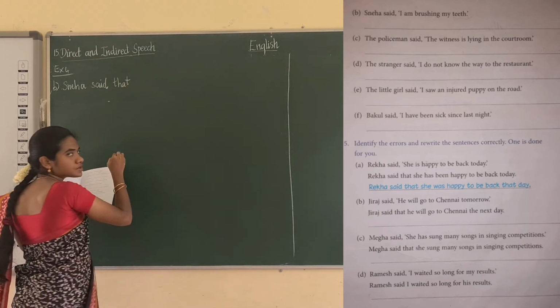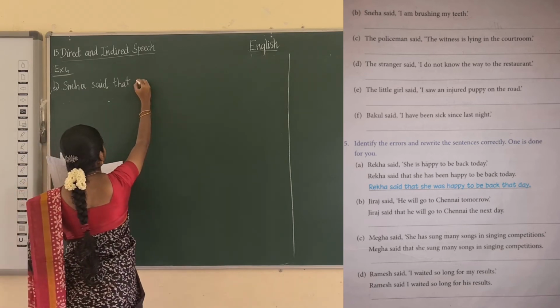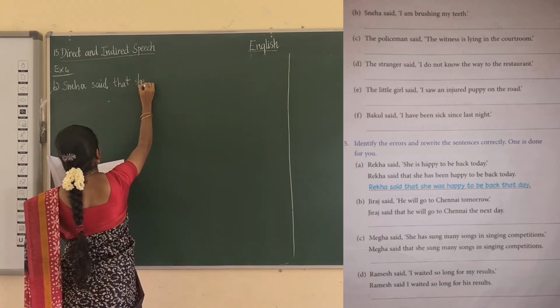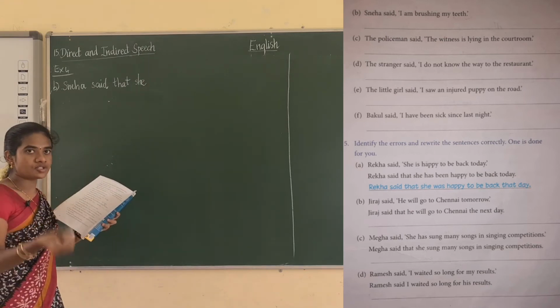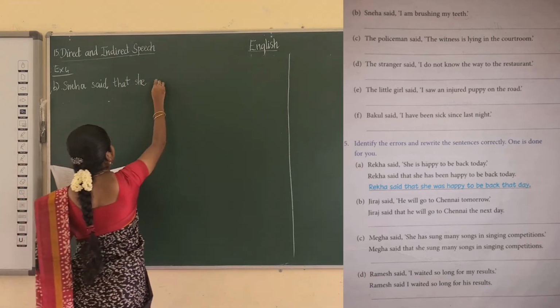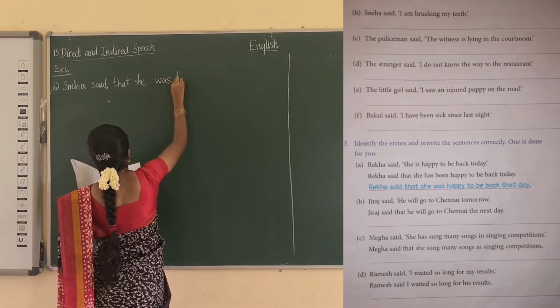I here refers to Sneha, so I have to put the pronoun she. Then am brushing, so it is a present continuous, which is changed into a past continuous. Okay, it is was brushing.